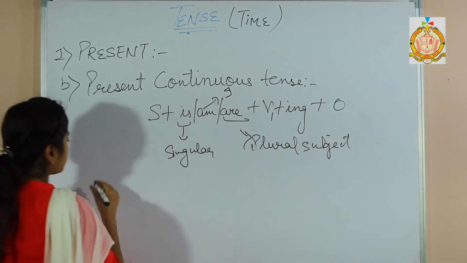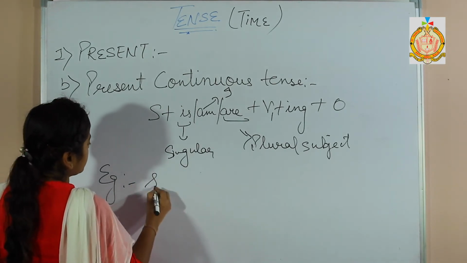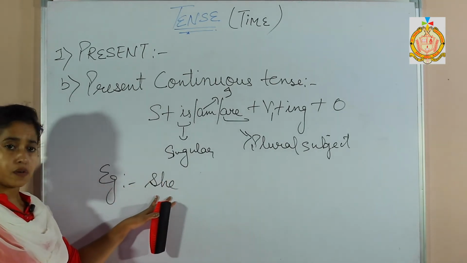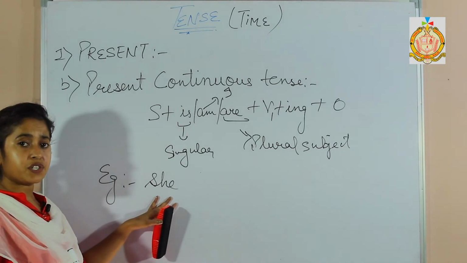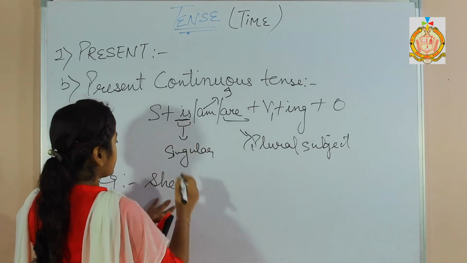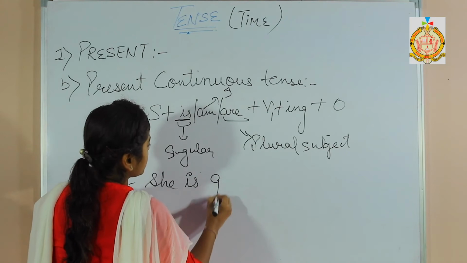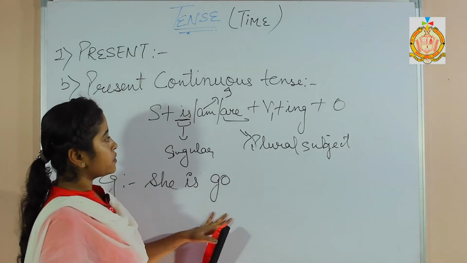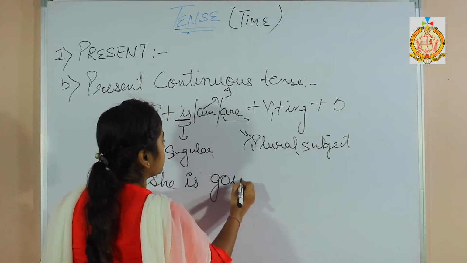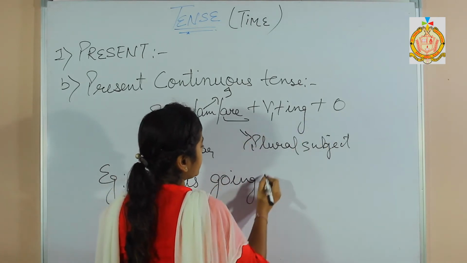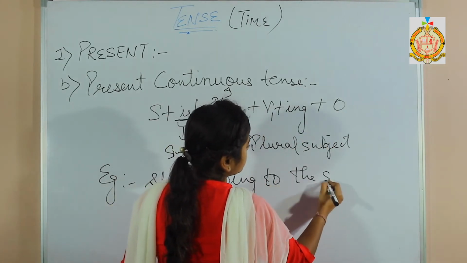See the example, then it will be clear. She is a singular subject, so which verb are we going to use with she? Singular is, she is. Our verb was go, and with the verb we will add ing, going, and later the object, the school.